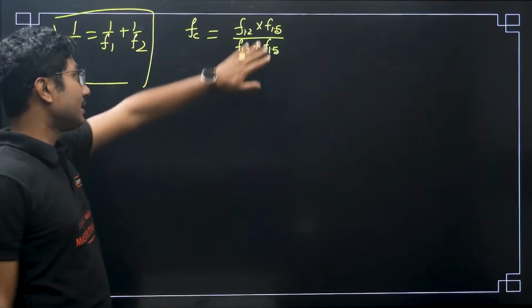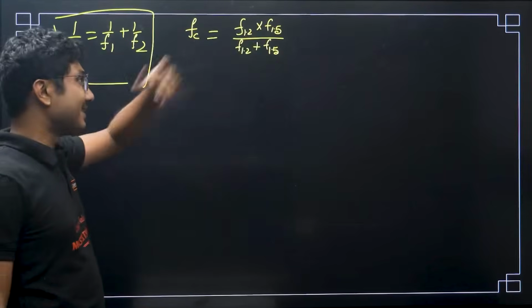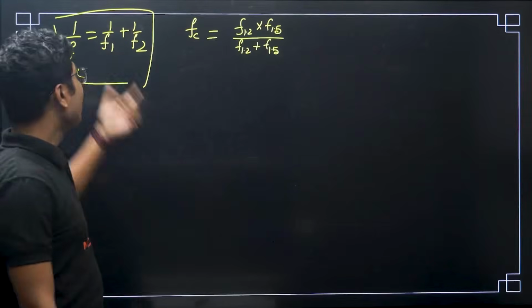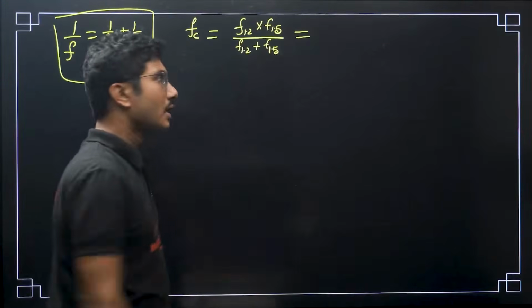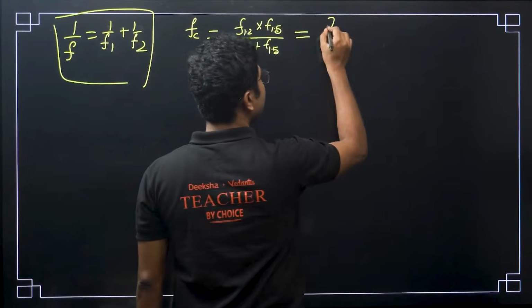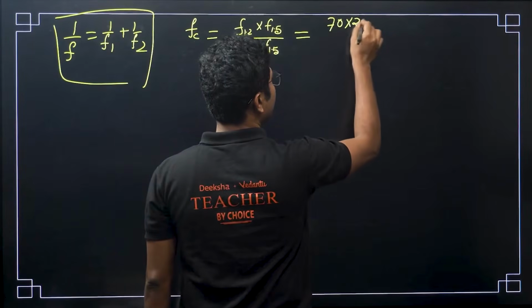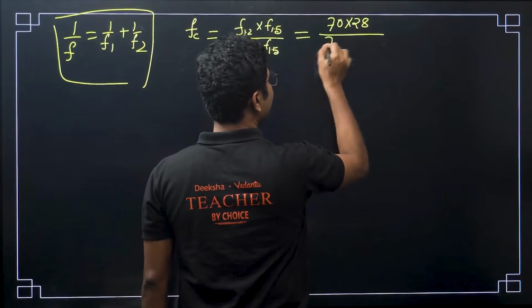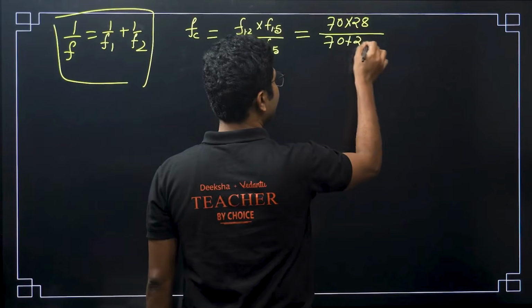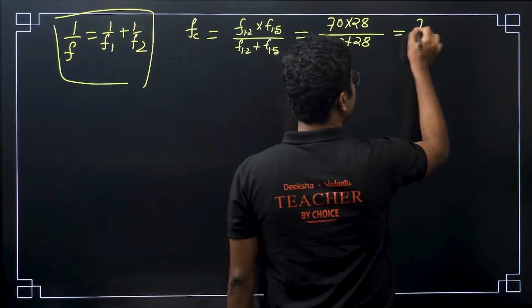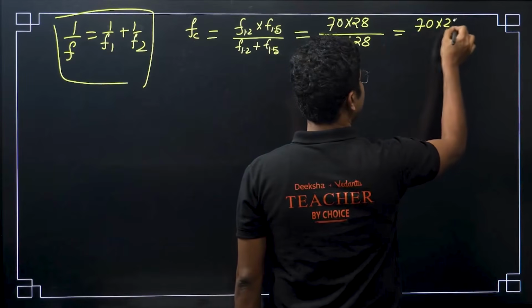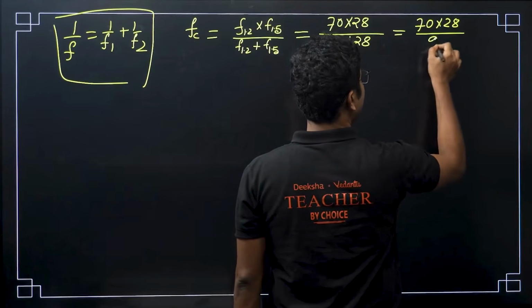So if you don't think that this is a new formula, I discussed this in the class as well. Okay, so this is the formula and this is how you use it as a shortcut. So it will be 70 into 28 divided by 70 plus 28. So it will be 70 into 28 divided by 98.